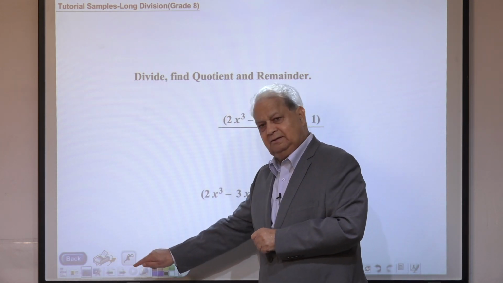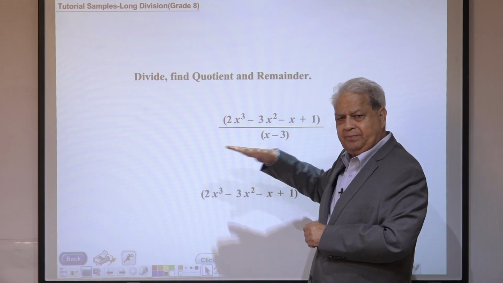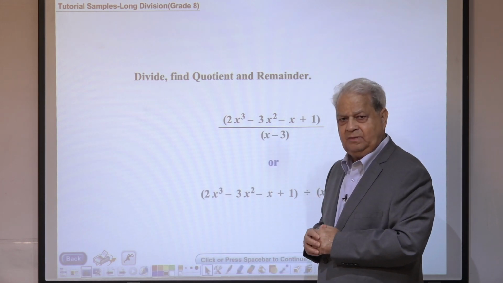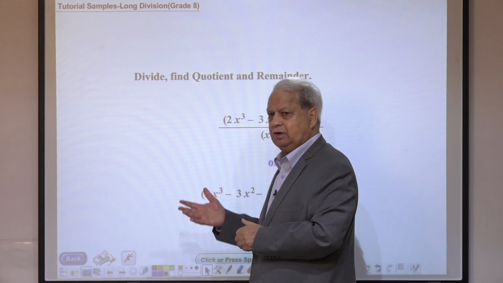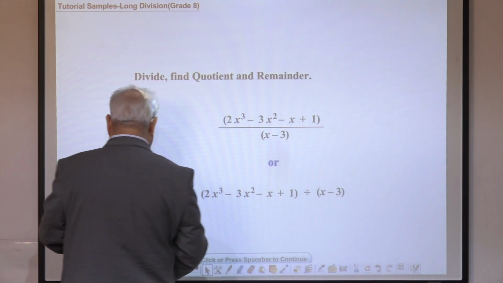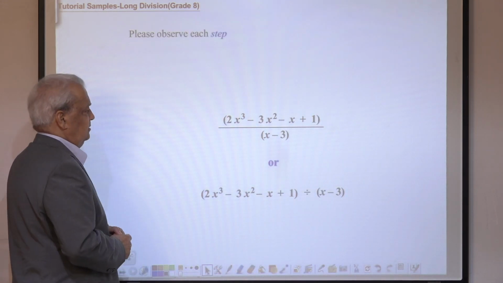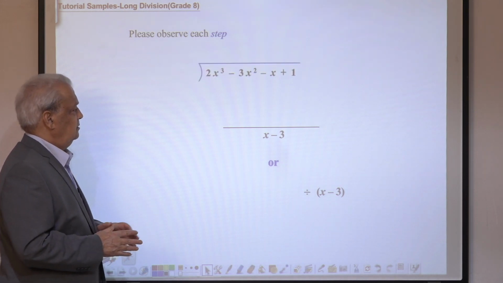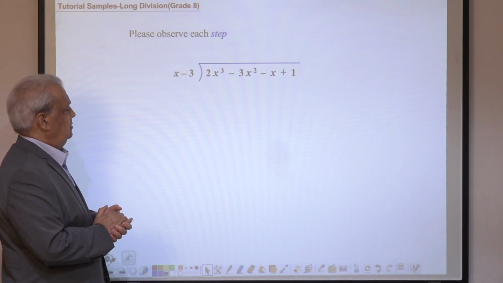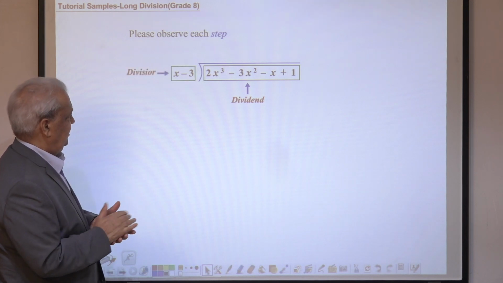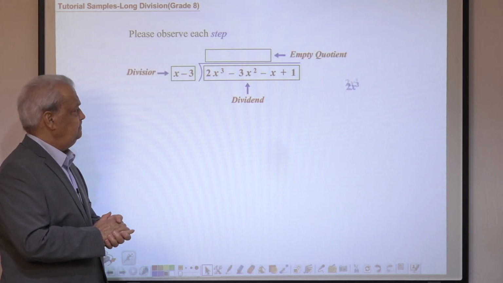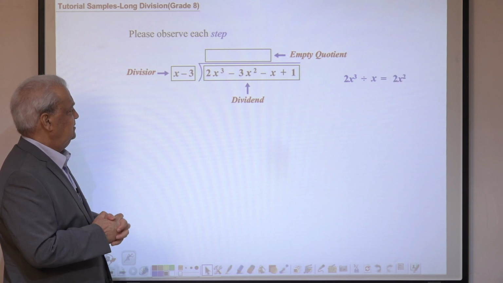You click on that, and all these steps will pop up one by one, and so on. So, to cut short the time, let me explain on the auto. You have a dividend, you have a divisor, an empty quotient. The starting process is